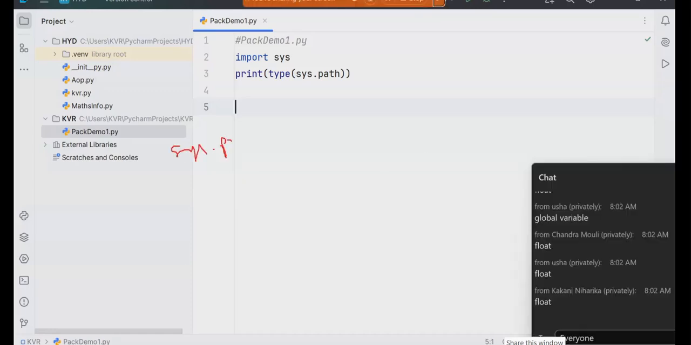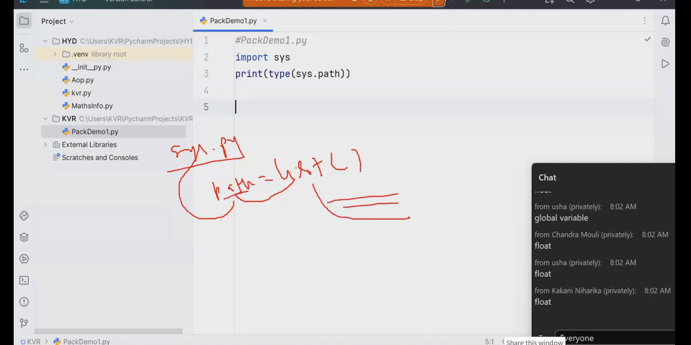They wrote sys.py like math info.py. Inside of that, path is equal to, they wrote what? List. What is the path? Of which type? Created where? How to access? Sys.path. Right. List contains a lot of functions or not? Append, insert, copy, extend, clear, pop of index, remove. So many functions are there or not?